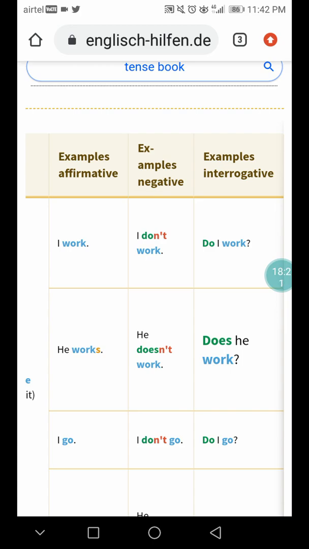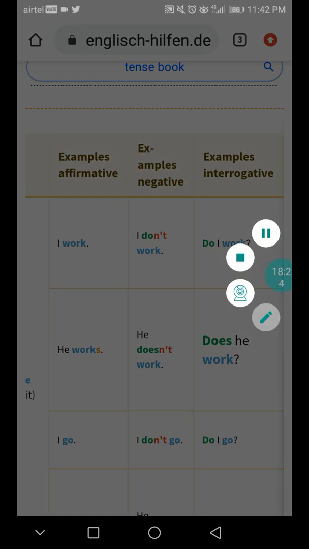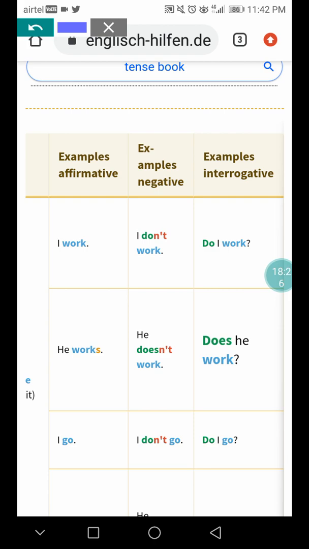There are some other examples that I want to take up. Okay. I work. This is similar to I write. I work. This comes under affirmative sentence. He works. I go. Then examples of negative sentence. I don't work. The use of the word do not. He doesn't work.